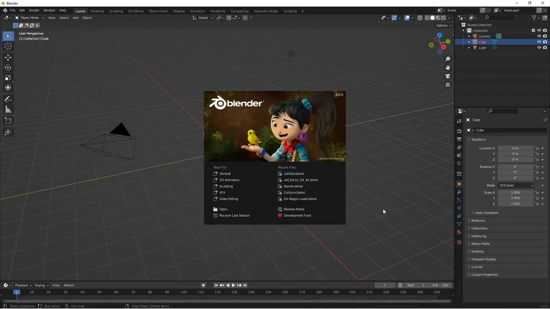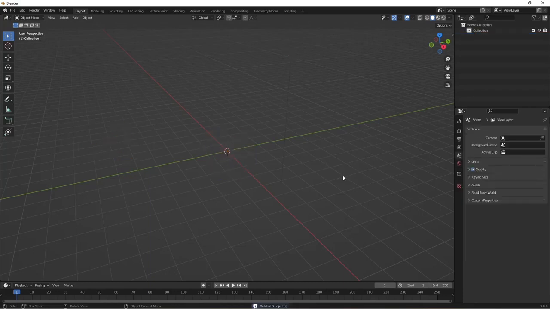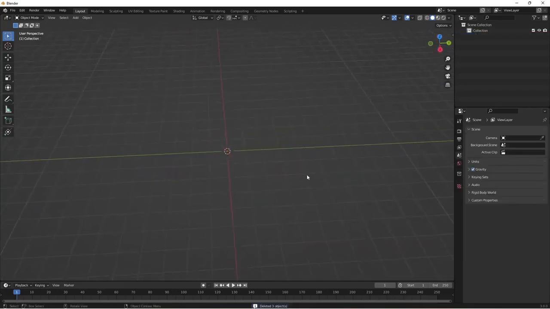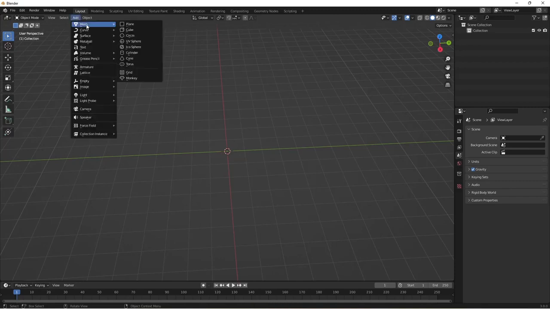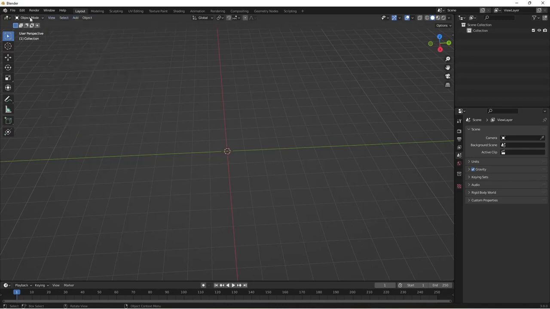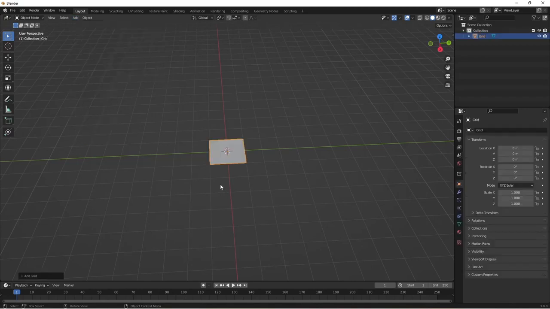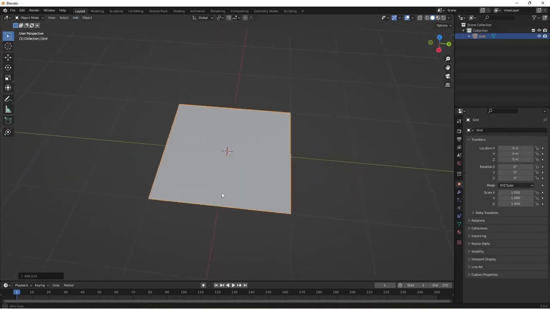Splash screen on the front there. If you just click away from it, first thing you want to do is get rid of this scene here. So if you press A it will select everything. Press delete, all gone. So we're left with a blank canvas here. The first thing we want to do is add a mesh. So it's top left corner there, in object mode, add mesh, and it brings up a submenu and go down to grid, and this will be the start of our wall.